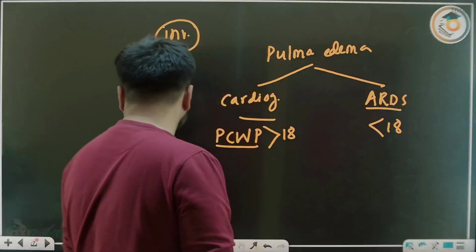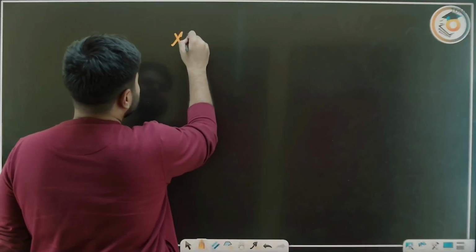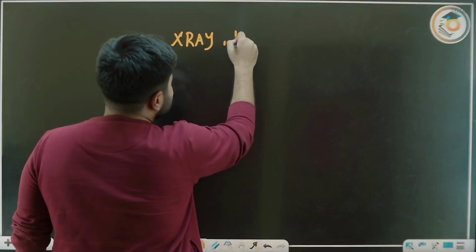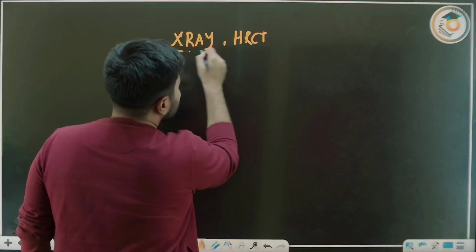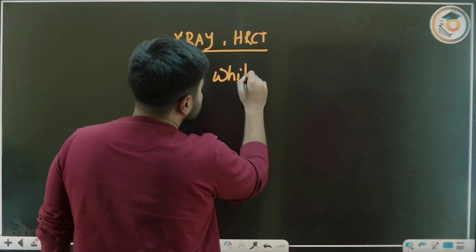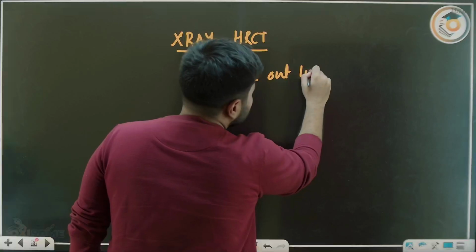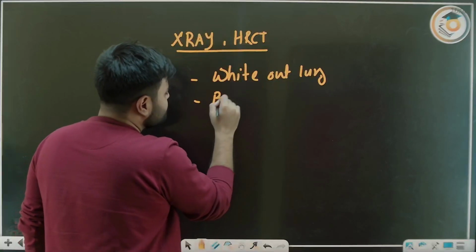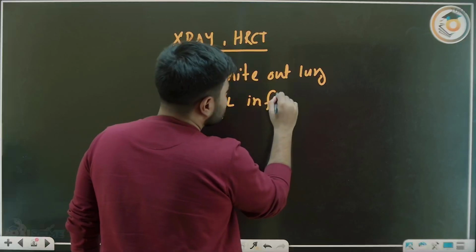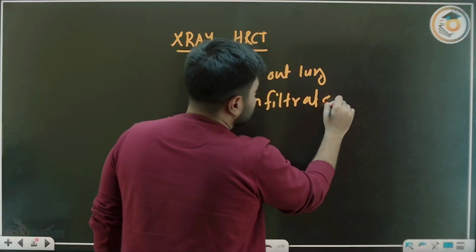What are the other investigations I can do? Obviously, we can do an X-ray or an HRCT. We can do anything, and ultimately, what do we get? We get a whiteout lung. There is a bilateral infiltrate. So this type of thing we can get.